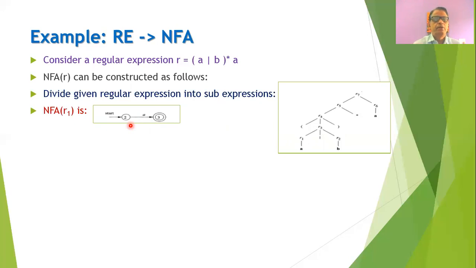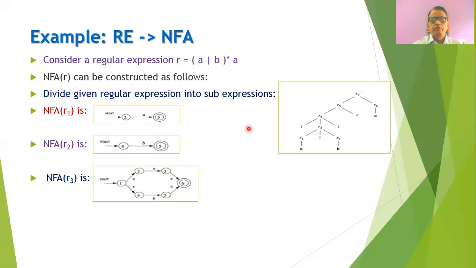Now similarly, we can construct the NFA for R2 where R2 is B only, and therefore we can construct the NFA start, then the edge will be labeled as B, and then there will be a final state numbered as 5.